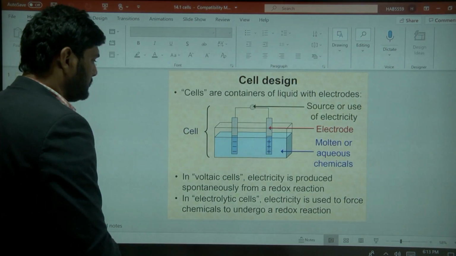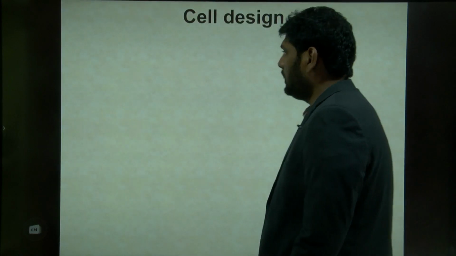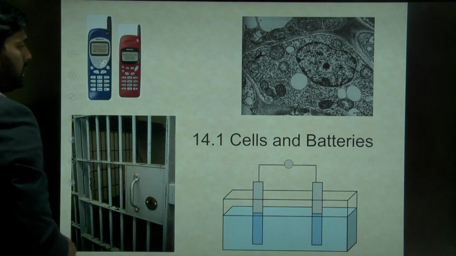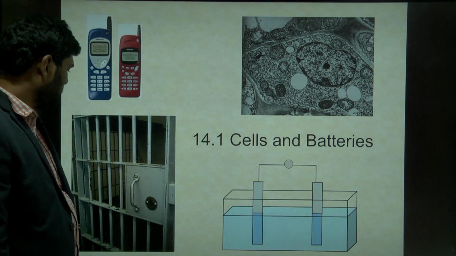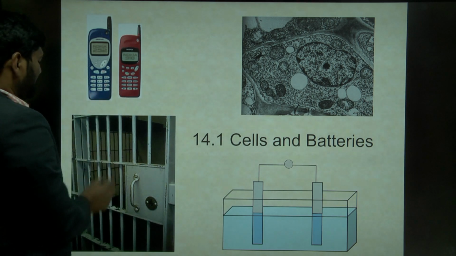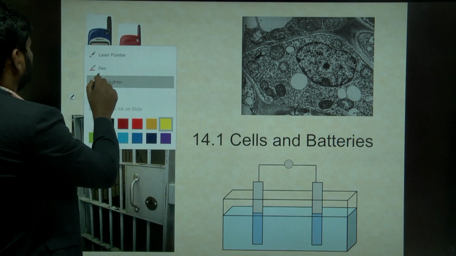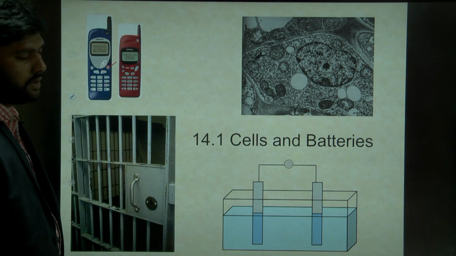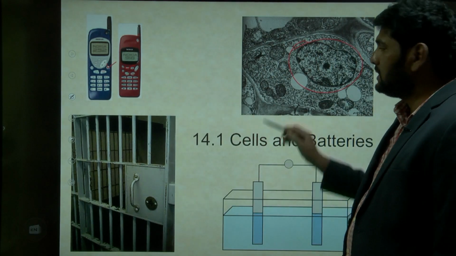This is our PPT. So now, cell design. First of all, these are the different types of cells and batteries that we observe in our daily life. This is a cell. Mobile phones, usually we call these cells, and this is also called a cell, but it is a biological cell.